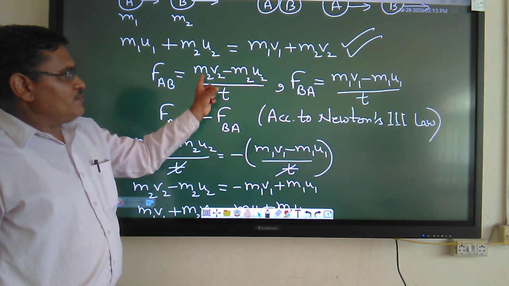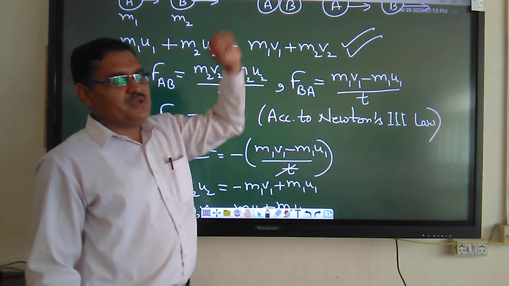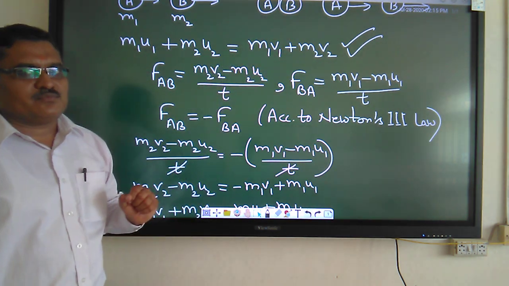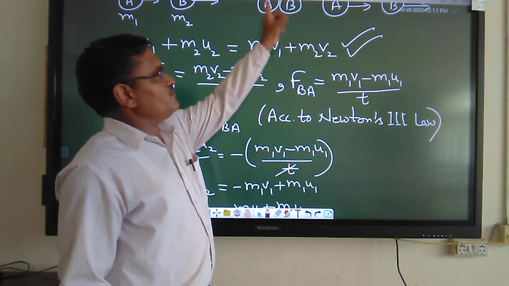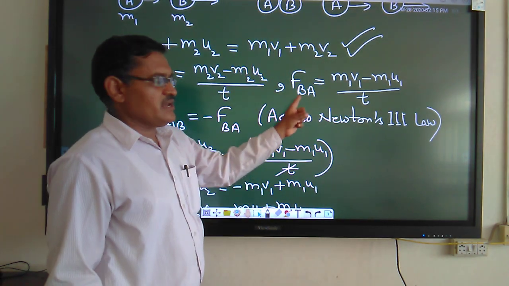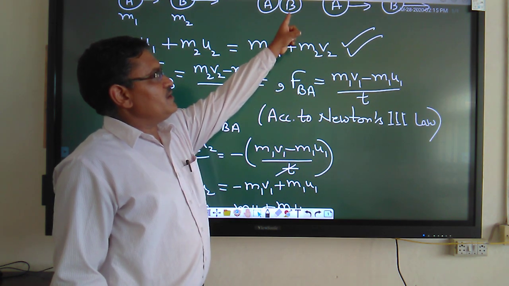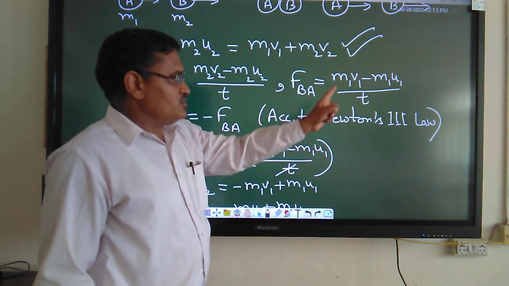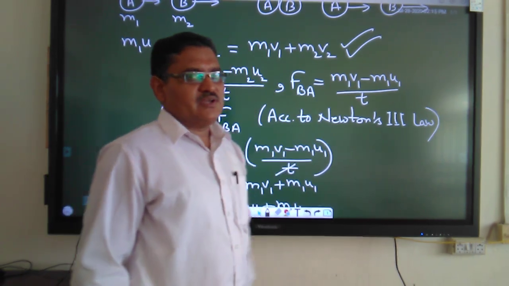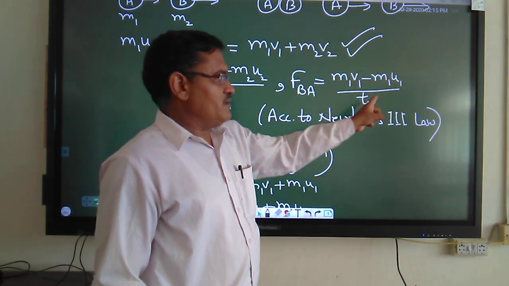So m2 v2 minus m2 u2, this is the change in momentum of B, divided by time. So we can write this. Similarly, B will apply force on A, which can be written as FBA. And if B has applied force on A, then there is a change in momentum of A. This is the change in momentum of object A, which is m1 v1 minus m1 u1 divided by time.